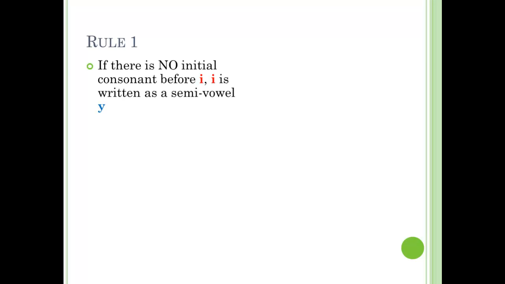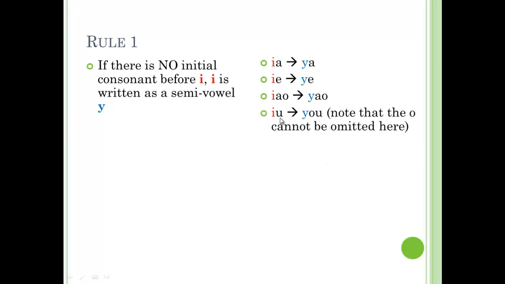Rule number 1. 规则一. If there's no initial consonant before E, the simple final, E is written as a semi-vowel E. 比如说, ya becomes ya as there's no other initial before the E. Ye becomes ye. Yao becomes yao. Yo, remember that yo is abbreviation of E-O, the O here is omitted. However, when you change the E from the semi-vowel to the semi-vowel E, the O has to be put back. So you cannot omit the O anymore.